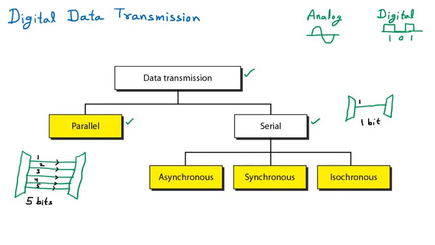So these are the major categories of data transmission in digital form: one is parallel and the second one is serial. Now we are discussing parallel transmission, and afterward we will see the further categories of serial also, which are asynchronous, synchronous and isochronous. This whole diagram we will discuss one by one, but first of all we are going to parallel transmission.